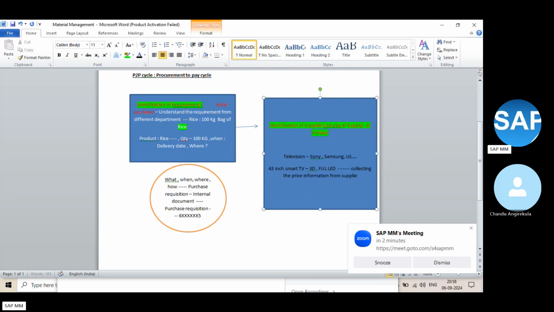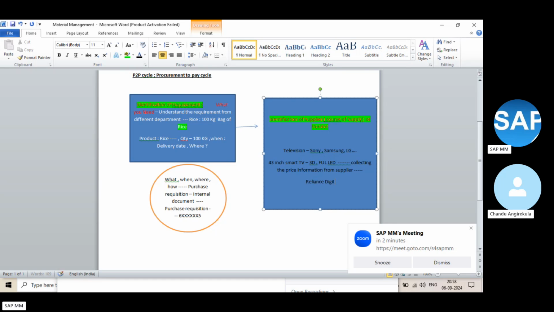from the supplier. Why do you want to collect this information? Because you want to order this product. You are the payer, so you must be aware of the price. If I'm getting a very low price, then I can go with that, right? So I go to different suppliers nearest to me.